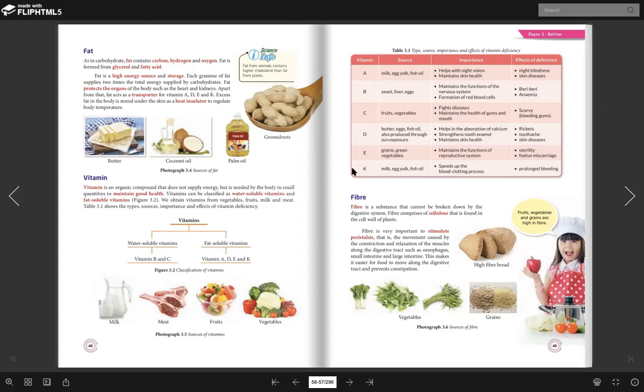And the last one, vitamin K. You can gain from milk, egg yolk, and fish oil. Why? To speed up the blood clotting. Pembekuan darah. So mempercepatkan pembekuan darah. Okay, so what will happen if you lack of vitamin K? You will have prolonged bleeding. So maksudnya awak punya pendarahan tu akan lama lah, susah nak berhenti.